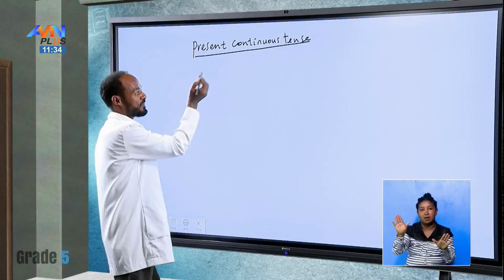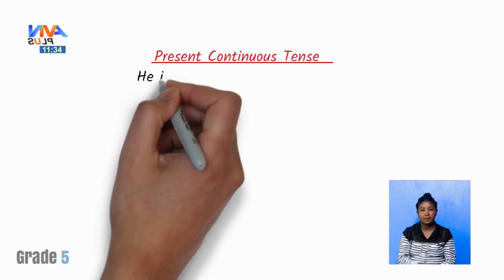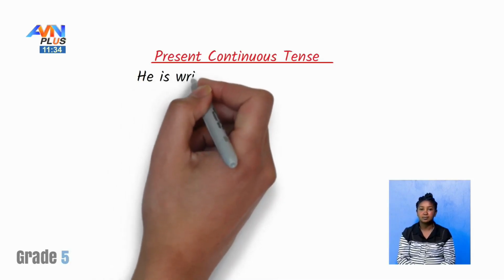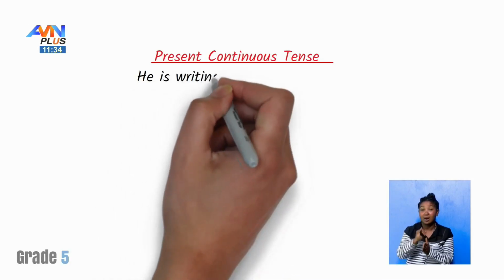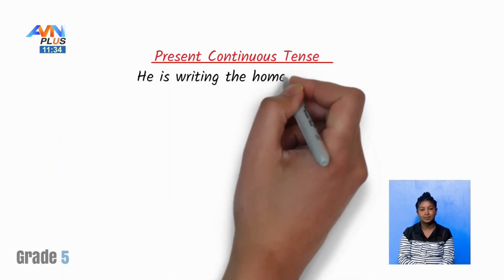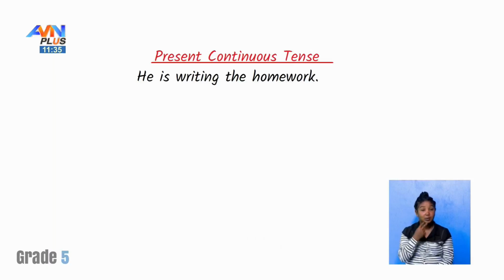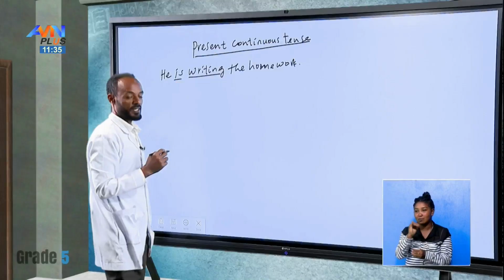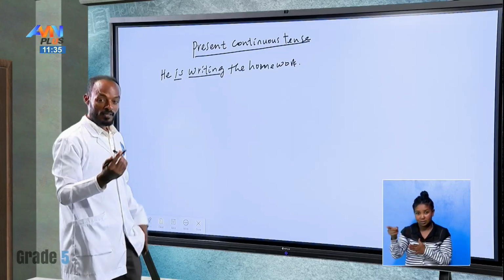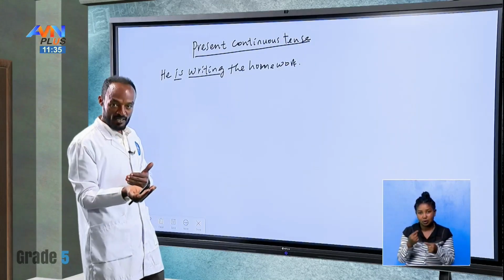For example, we can say he is writing the homework. Look, in this sentence, we use is plus verb ing, because this one is the action which is happening right now or at the time of speaking, okay?